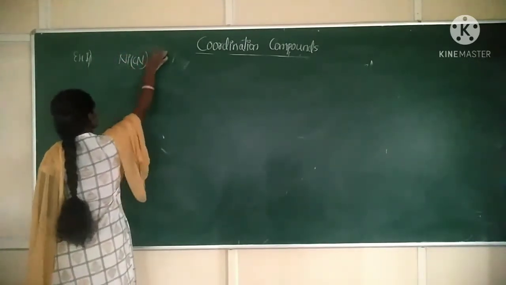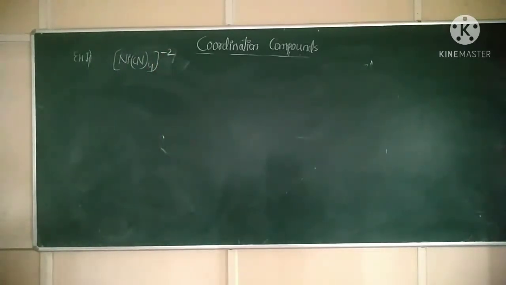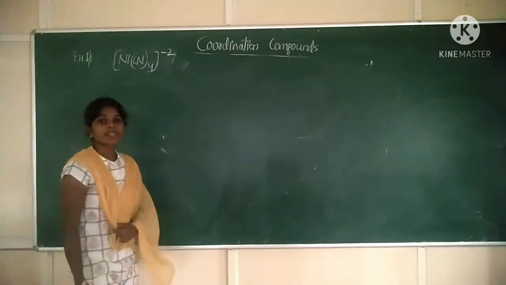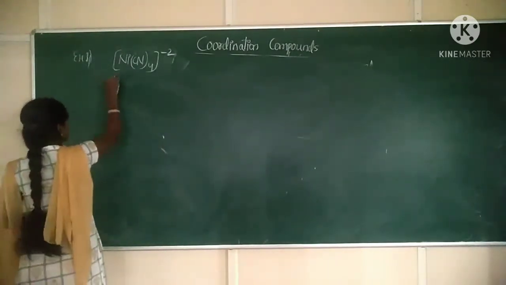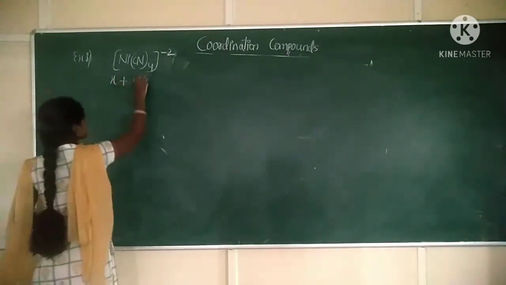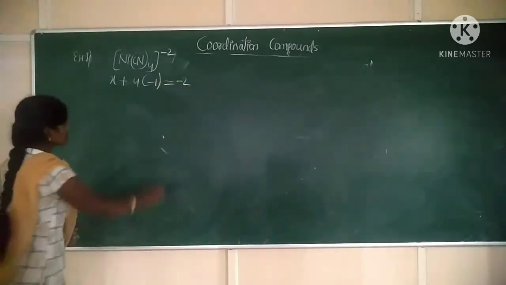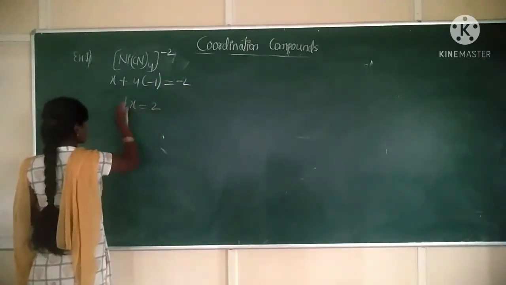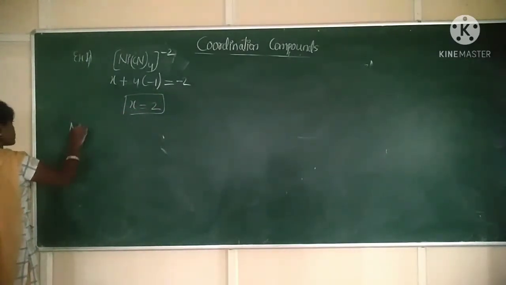Ni(CN)4, charge is minus 2. Okay. Now again calculate the oxidation state of nickel. Nickel take it as X, plus 4 cyanide ions are there. Its charge is minus 1, equal to minus 2. So X will be equal to what? Plus 2. What is the charge of nickel here? Again it is plus 2.